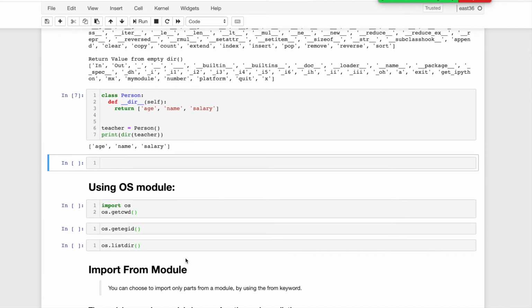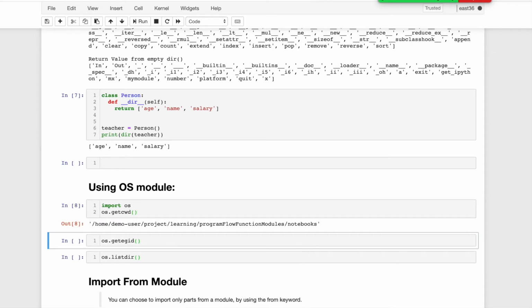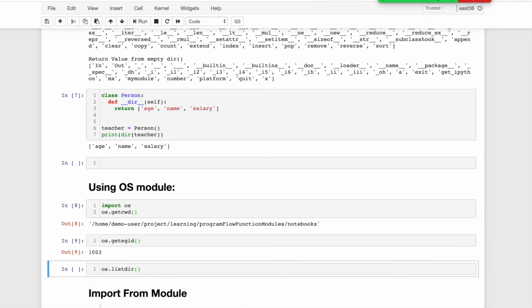Another inbuilt module that people use in general is the OS module. The OS module is used a lot in Python, and it interacts with the operating system. It is also an inbuilt module in Python, and we can use it in such a way. I'm just printing os dot get current working directory, so it will output the current working directory. If I use the OS module for process ID, it will get the process ID.